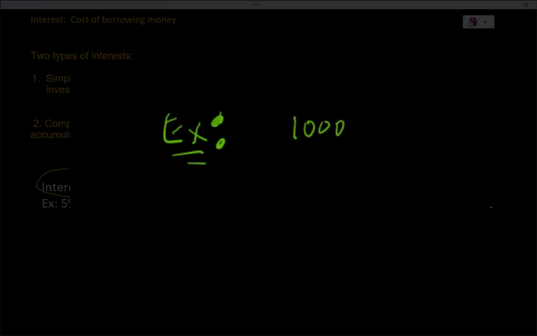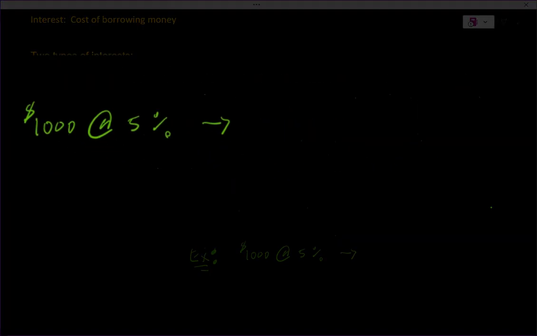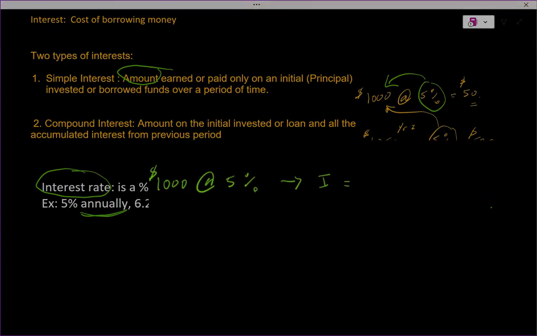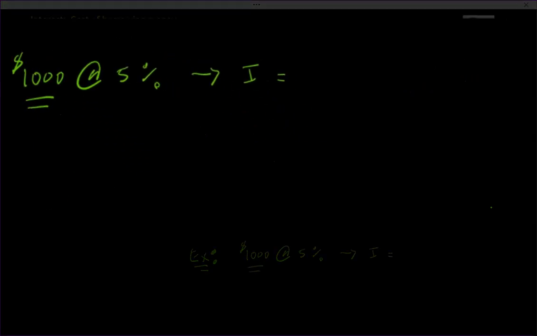So we've got the $1,000, and we want to get that 5% simple interest annually, per year. The interest amount, let's call it I for interest. Okay, so I is the interest amount. I'm going to put it as interest dollars. Basically, it is the initial amount, $1,000, and you multiply it by the rate, which is